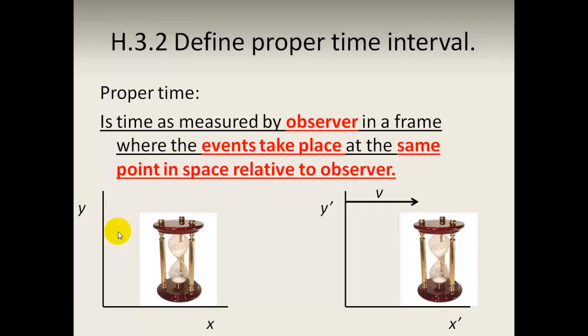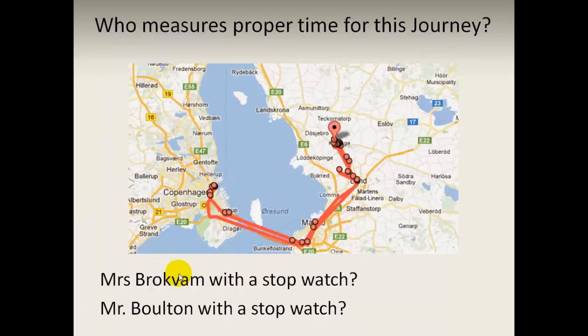Now we need to define the proper time interval. Proper time is the time measured by an observer in a frame of reference where the events take place at the same point in space relative to the observer. We have, this is our clock here, and our clock is not moving. This is in a frame of reference which is moving relative to ours. So as far as we're concerned, this is measuring proper time.